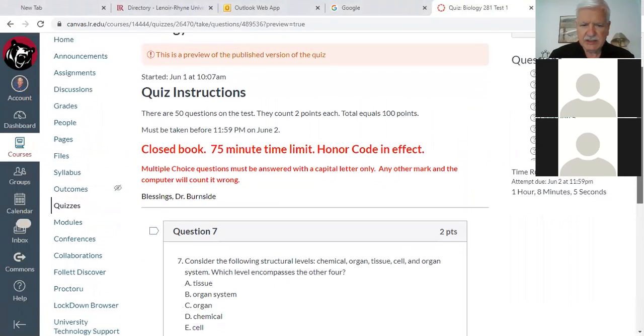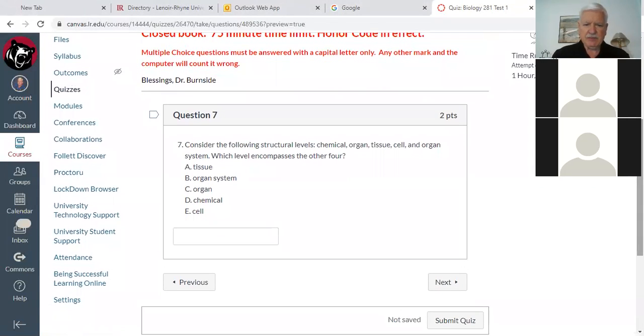Okay, let's look at question number 7. Question number 7 says, consider the following structural levels: chemical, organ, tissue, cell, and organ system. Which level encompasses the other 4? What does encompass mean? That's the word that people might trip on. Encompass means to include. So it's looking for the largest level of organization there.